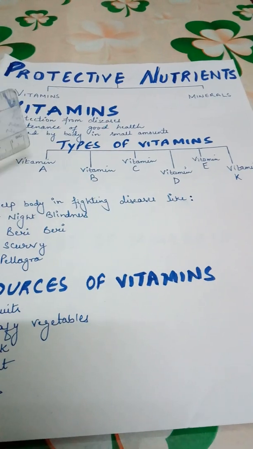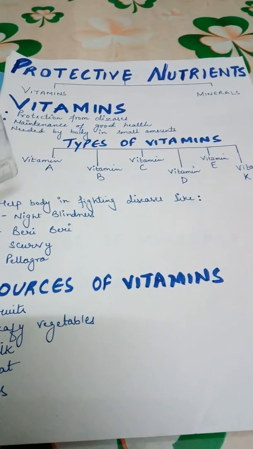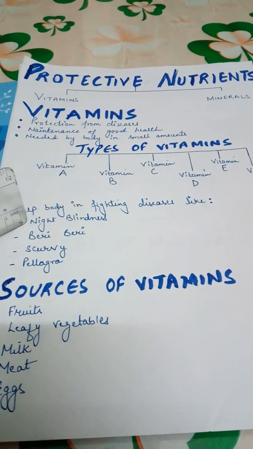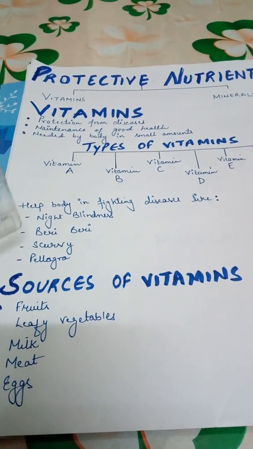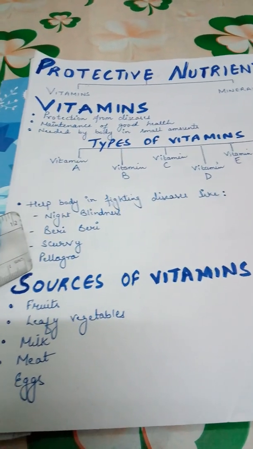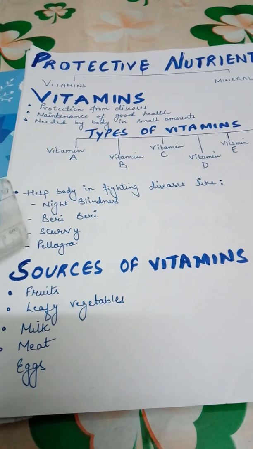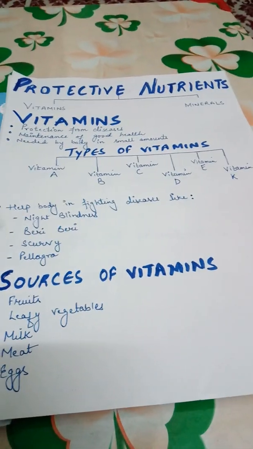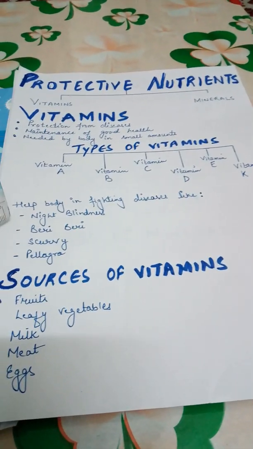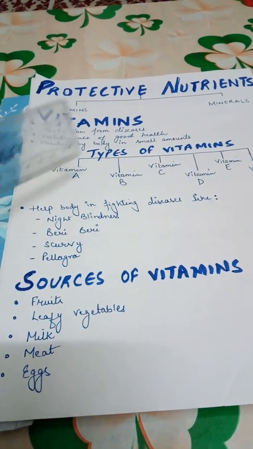These vitamins protect us from various diseases like night blindness, beriberi, scurvy, pellagra, etc. These diseases occur when our food does not contain enough of these vitamins.